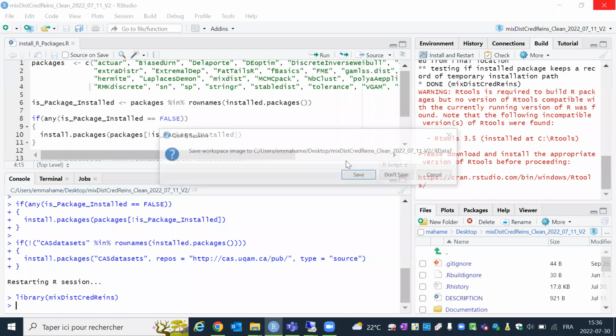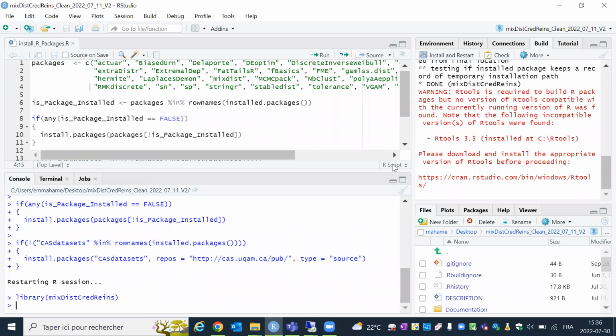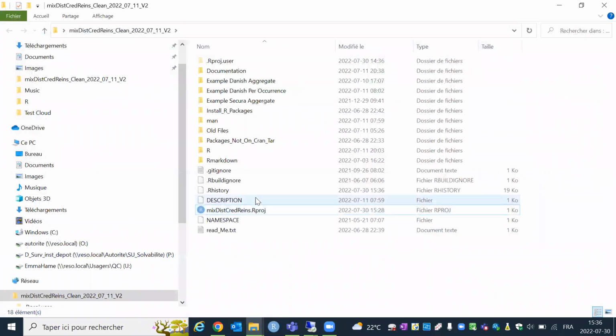Hi, so I will show you how to install the R package. So first of all, you have to go in the directory mixedDistCredReins here, and you double click on the RProj file here like that. This will open RStudio.